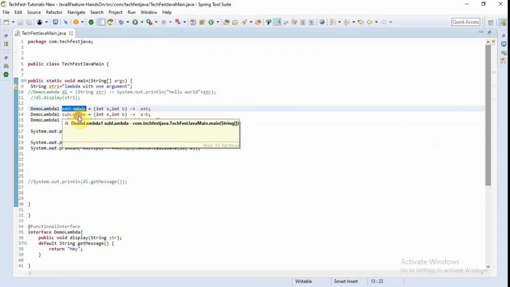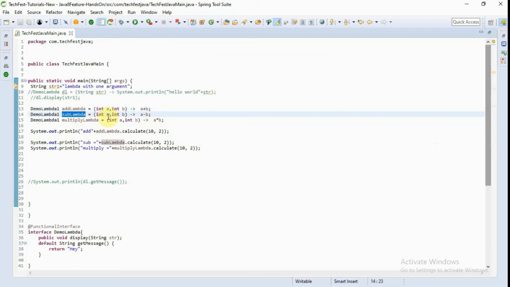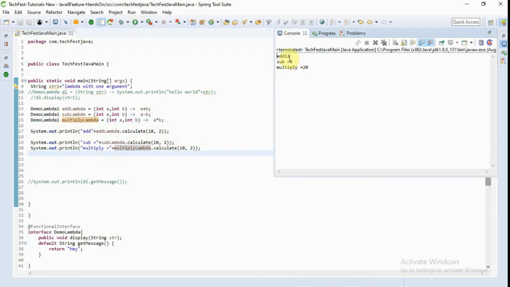In the second lambda expression, I do the subtraction and provide you a result. In the third, I do the multiplication and provide you a result. Let's call it. By running the first lambda expression, it is doing the addition. In the second one, it is doing the subtraction, 10 minus 2 is 8, and in the third one, 10 multiplied by 2 is 20.